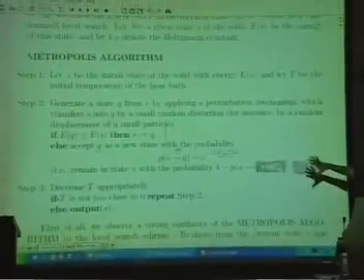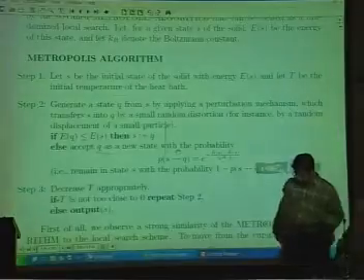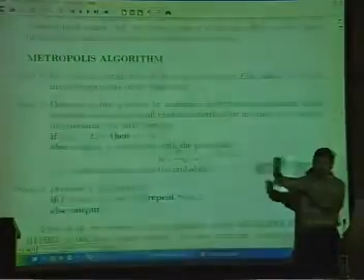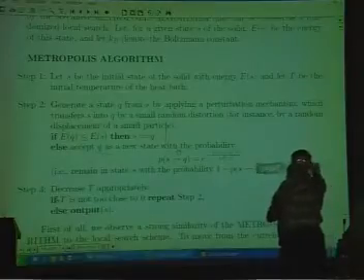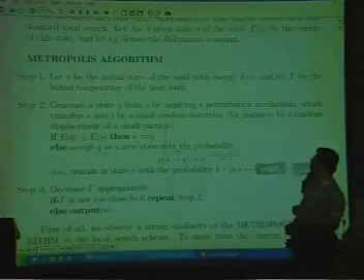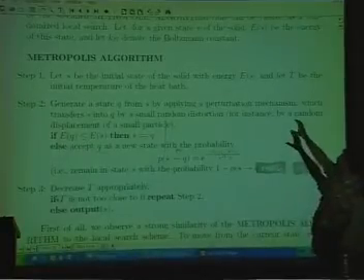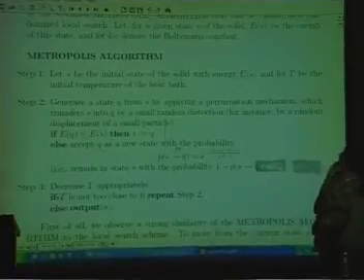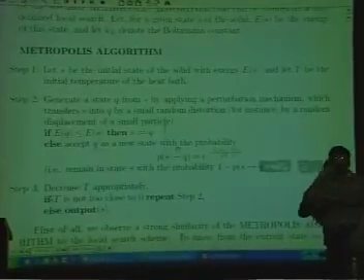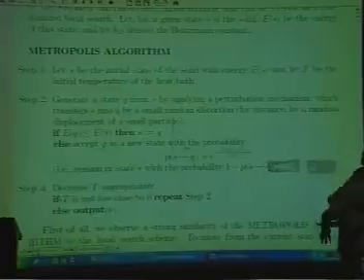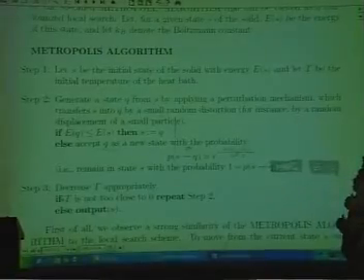Just watch how these things are happening, and then we are going to see our computer analog of this in the world of algorithms. Okay? So, let S be the initial state of the solid with the energy Es, and T be the initial temperature of the heat bath. Okay? So, you have heated sufficiently. It should be sufficiently high so that you could trigger this process.